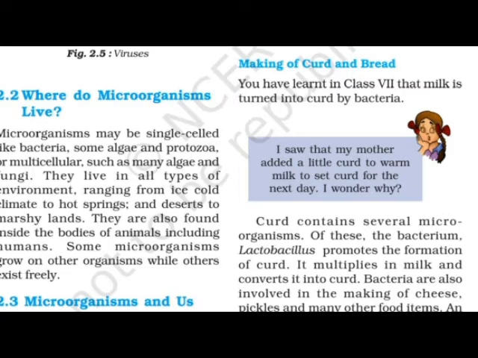Our mother takes the warm milk and adds a few drops of the curd into it. Sorry, I can't use the word hot here; I should say warm milk. There's a difference between warm milk and hot milk. When she adds it, the next day we can see that the milk has set into the curd. So another question: how is it possible that by adding only a few drops of the curd, the total milk sets into the curd?